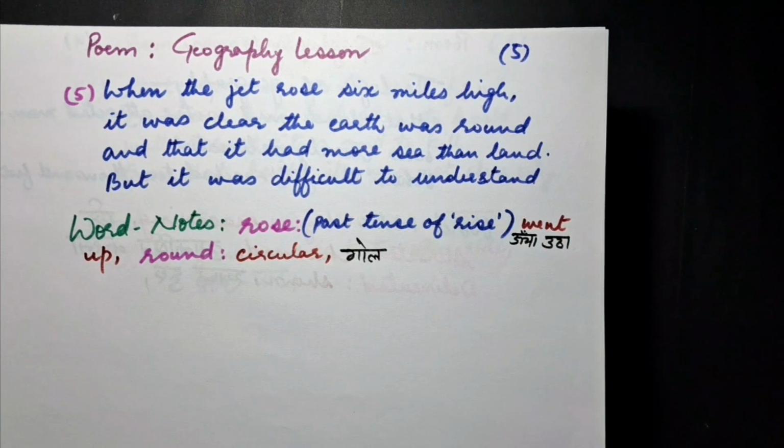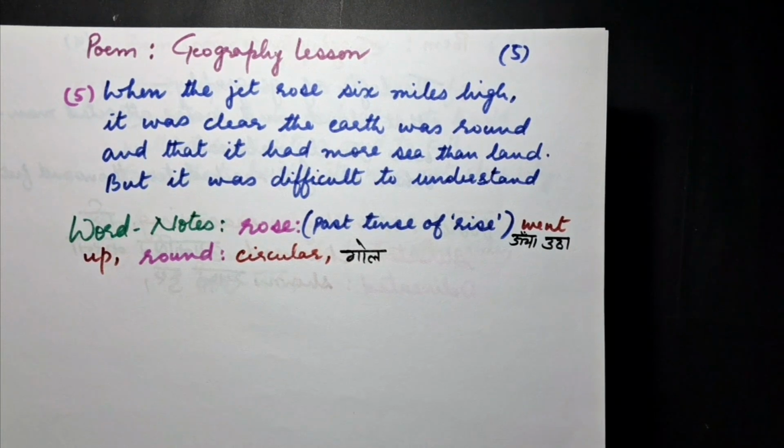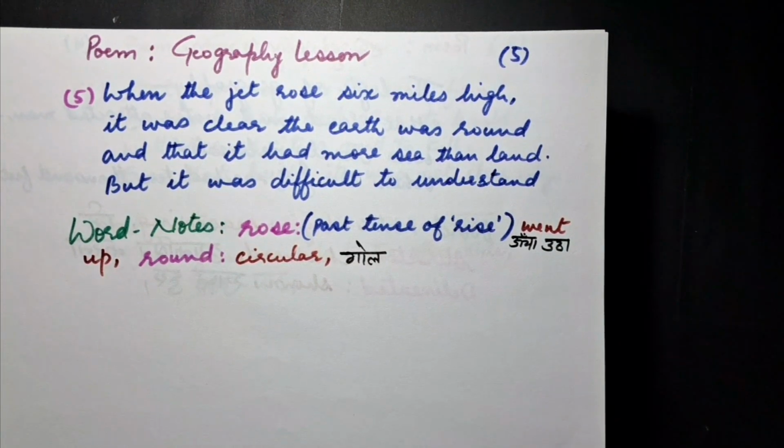Explanation of the stanza. The poet's jet plane went higher into the sky. It rose 6 miles up from the ground. Now the earth seemed round, as he had learned in geography. It was also shown that water covers the better part of the earth, that there is more water than land. So the sea had an area larger than the land. However, there was something which he could not understand.